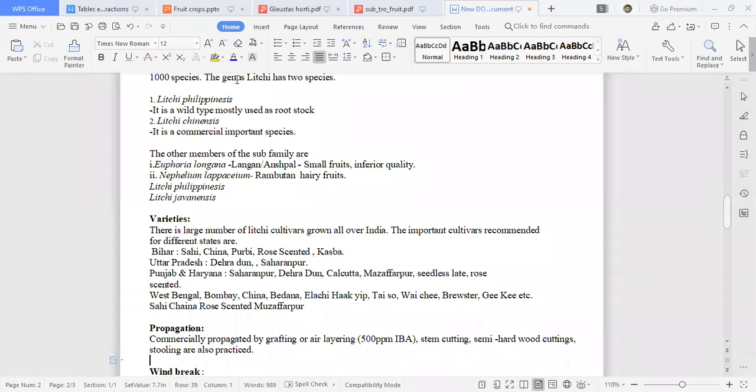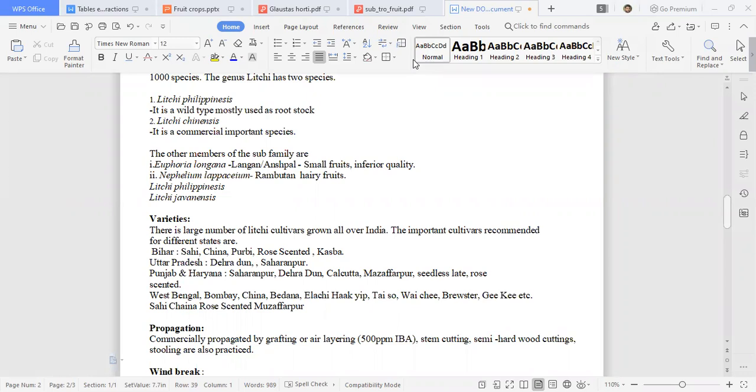This is an auxin, so it will enhance and improve your rooting. After that, you wrap it with a transparent polythene bag. You use some media like clay soil or sphagnum moss, but sphagnum moss is banned nowadays. Any other type, like some cow dung or any organic media, will improve your rooting.